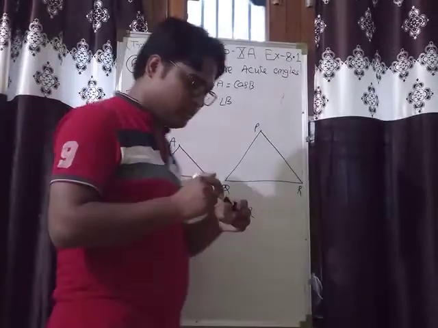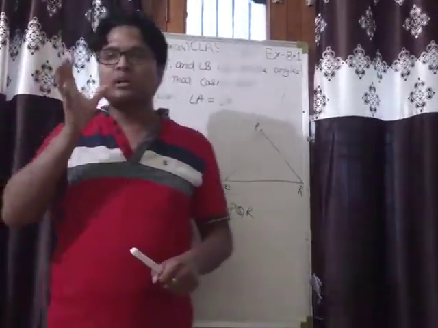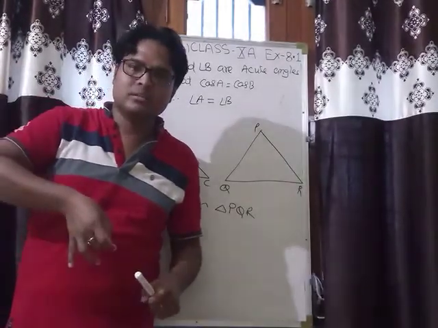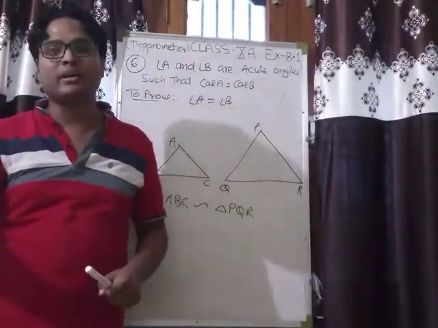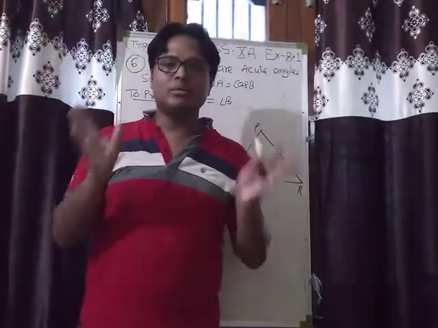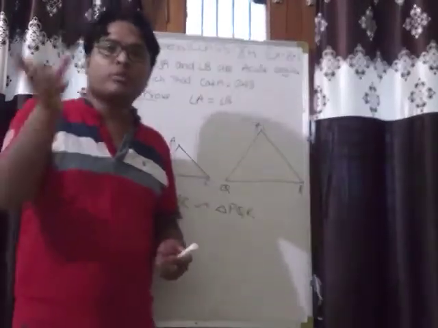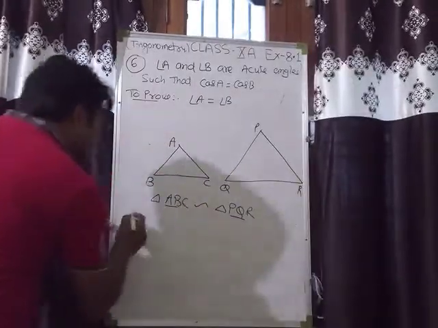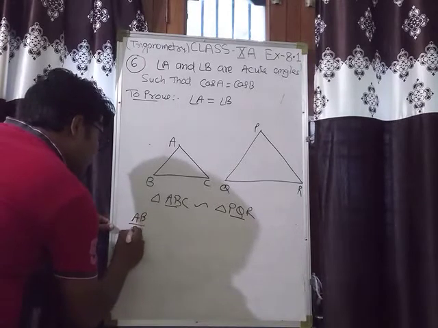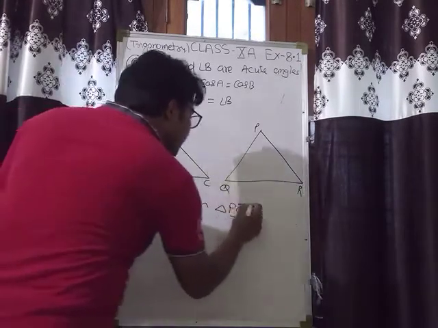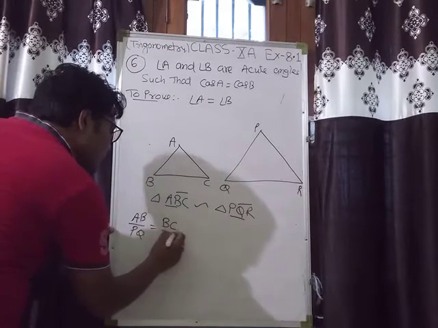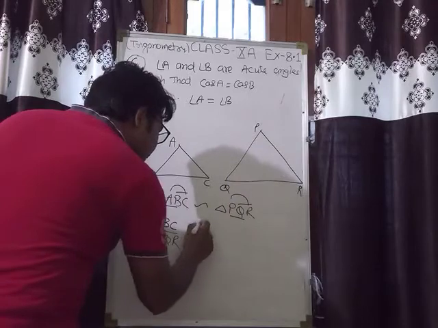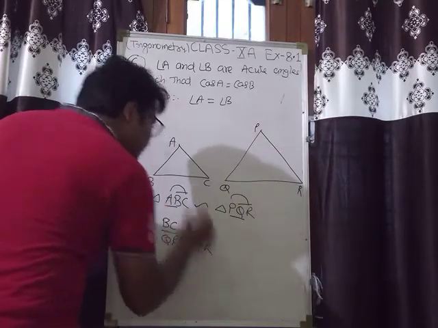First, listen. Two triangles are similar when their corresponding sides are proportional and their corresponding angles are equal. When will two triangles be similar? When their corresponding sides are proportional. Proportional means, what is the corresponding side of AB? PQ. So AB upon PQ is equal to BC upon QR, and for AC the corresponding side is PR, so equal to AC upon PR.